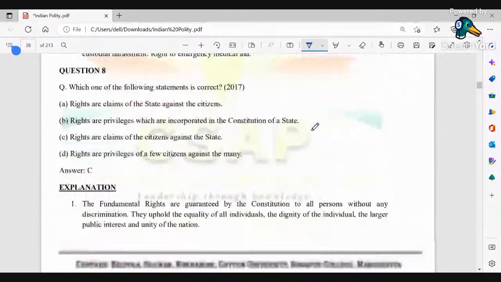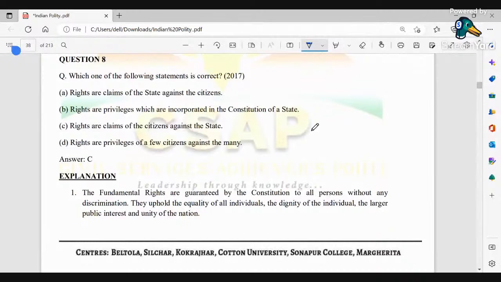Okay, next. Which one of the following statements is correct? Rights are claims of the state against citizens, rights are privileges which are incorporated in the constitution of states, rights are claims of the citizens against the states, and rights are privileges of few citizens against the many. So it's basically rights are claims of the citizens against the respective state. Okay, so this option here is the correct one.